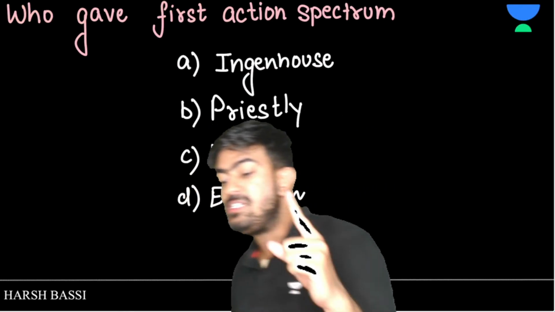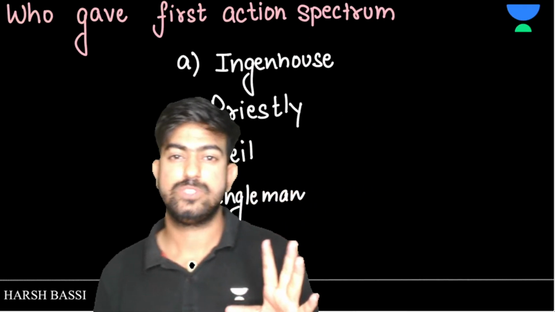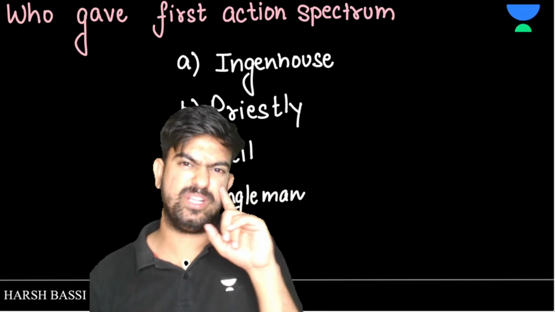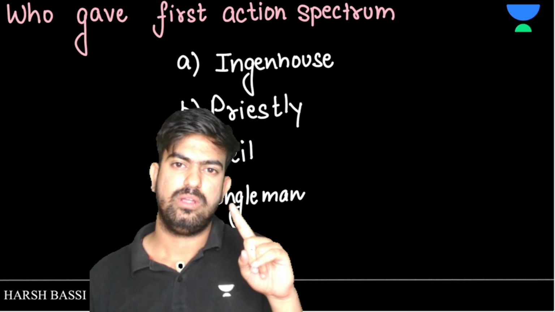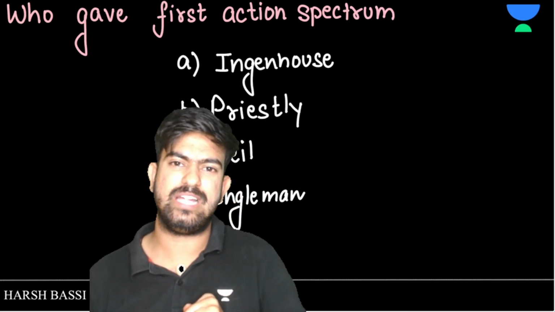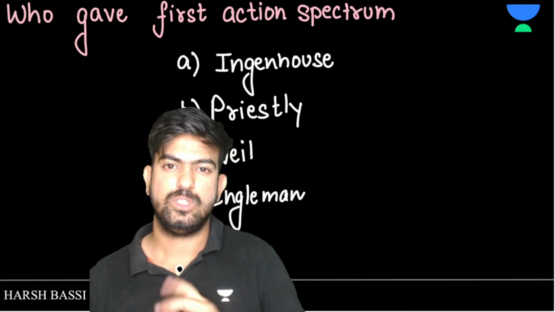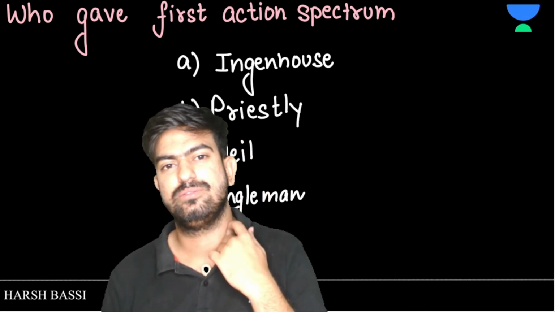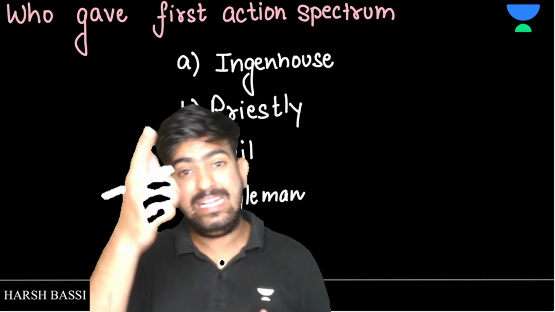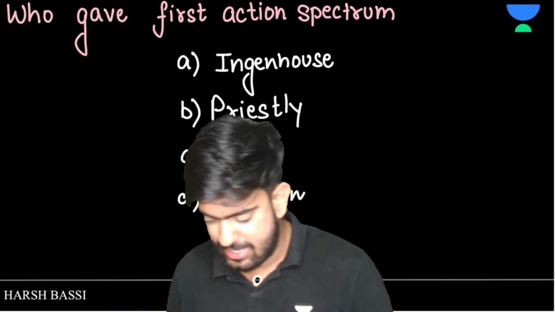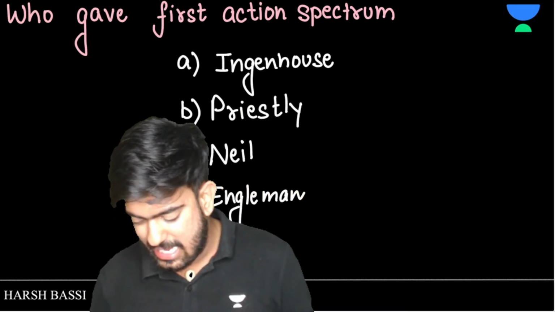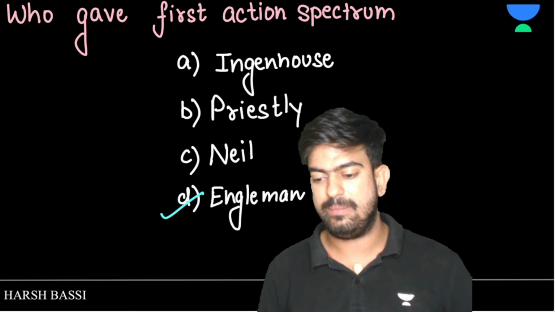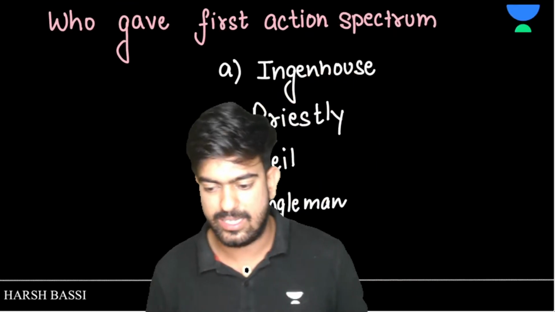Who gave the first action spectrum? Who was that intelligent person who thought that Priestley did this experiment, I will also do this experiment? Engine House? No, Engine House was not that person. It was an intelligent person, Engelmann. Very good. E for intelligent, you remember it like this, okay?